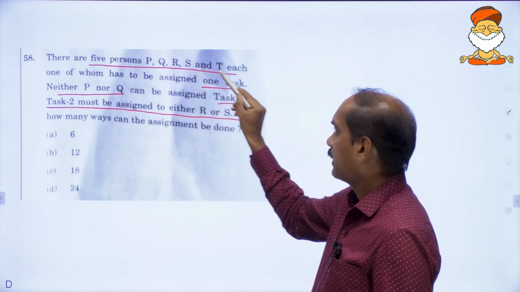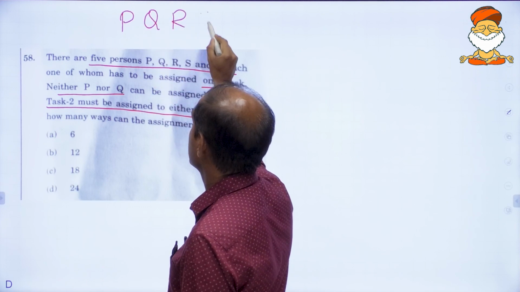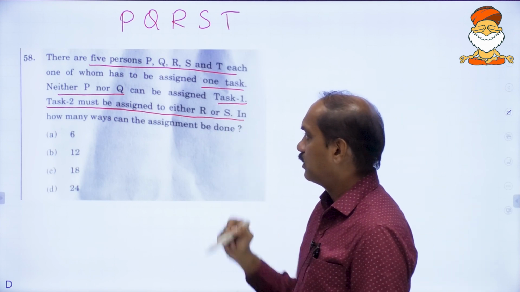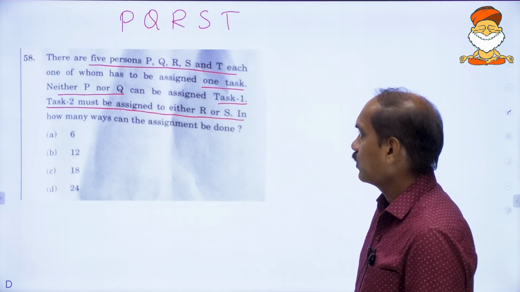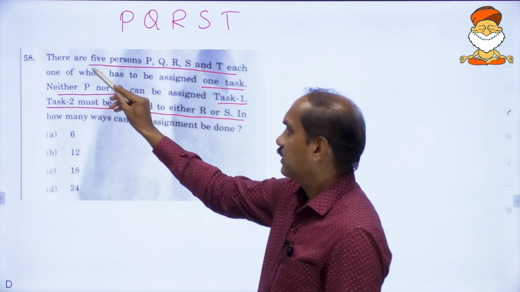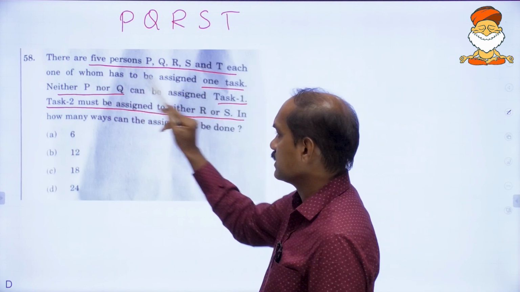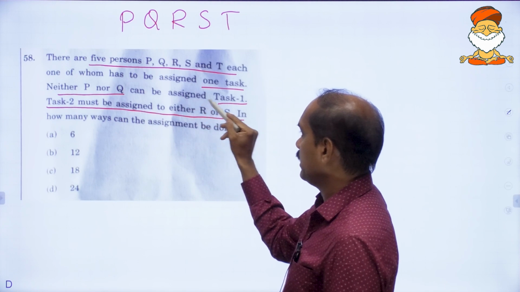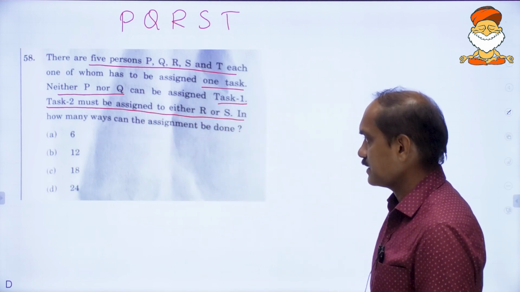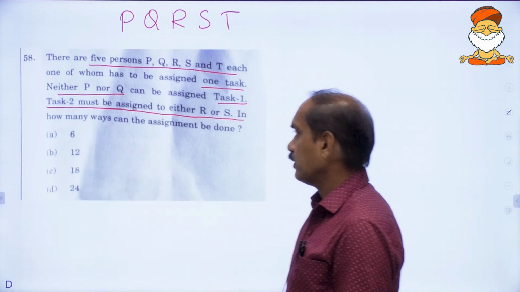We have got P, Q, R, S, T, and we have got how many tasks? Obviously 5 tasks, because each and everybody should do only 1 task. There are 5 persons, each one of whom has to be assigned one task. Neither P nor Q can be assigned task 1. Task 2 must be assigned to either R or S. In how many ways can the assignment be done? Your options are 6, 12, 18 and 24.